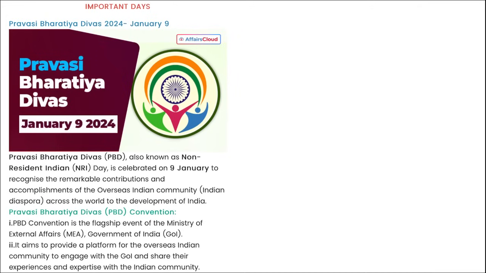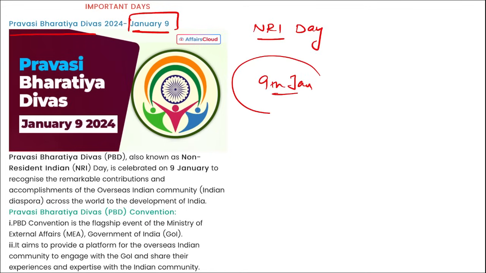Next is important days. Pravasi Bharatiya Divas is observed on 9th of January. This day is also known as NRI Day, that is Non-Resident Indian Day. It is celebrated every year to recognize the contributions, achievements and accomplishments of the Indian community living outside India. This Pravasi Bharatiya Divas convention is a flagship event of the Ministry of External Affairs, and the aim is to let the overseas Indian community engage with the government of India and share their experiences and expertise with the Indian government.